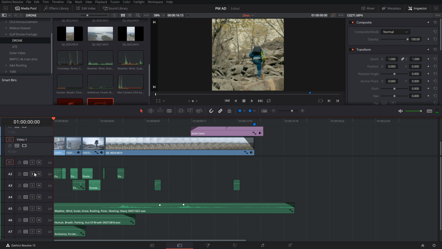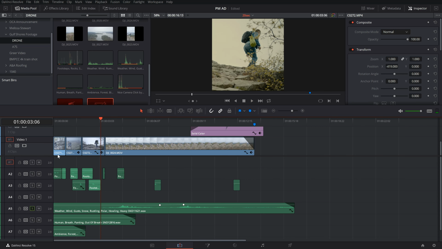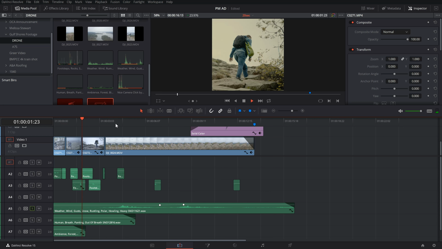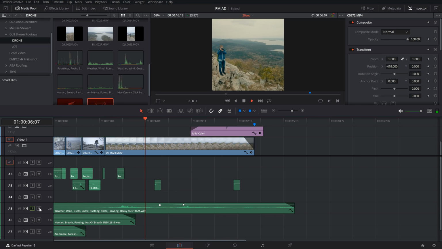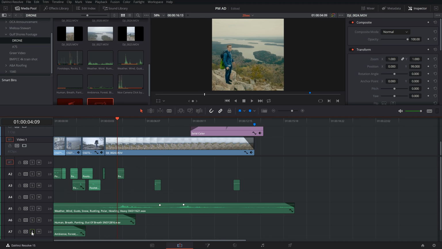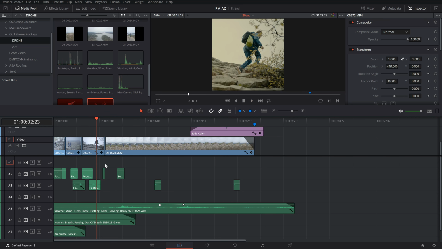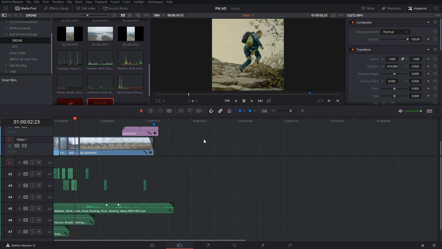So these sound effects are pretty simple. I just have some footsteps on rocks, some wind, some subtle breathing, and then some birds at the beginning when he's in the trees. So let's just duplicate this footage and then I'll start recreating the sound effects.